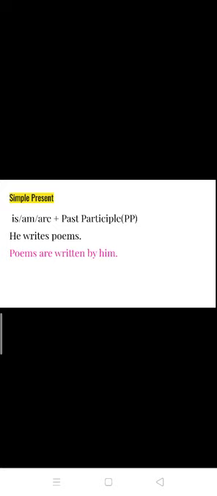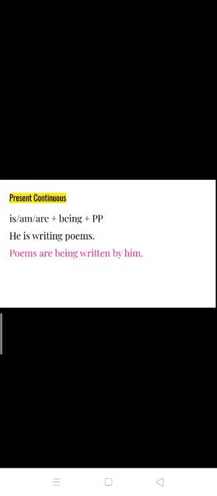Okay. Now let's look at the next tense, present continuous. If a sentence is given in present continuous, the verb form in the passive voice will be is, am, are according to the subject plus being plus past participle. So he is writing poems.